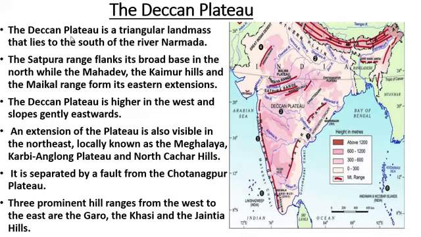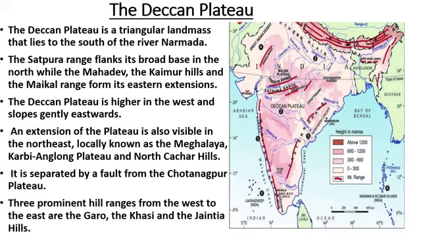Next, the second division is the peninsular plateau. When we talk about the peninsular plateau, keep in mind this is located south of the river Narmada. North of the river Narmada is the Central Highland. South of the river Narmada is the Deccan Plateau. It is a triangular landmass.